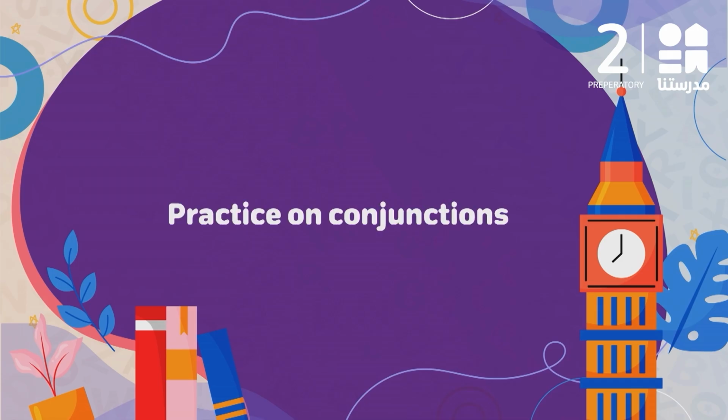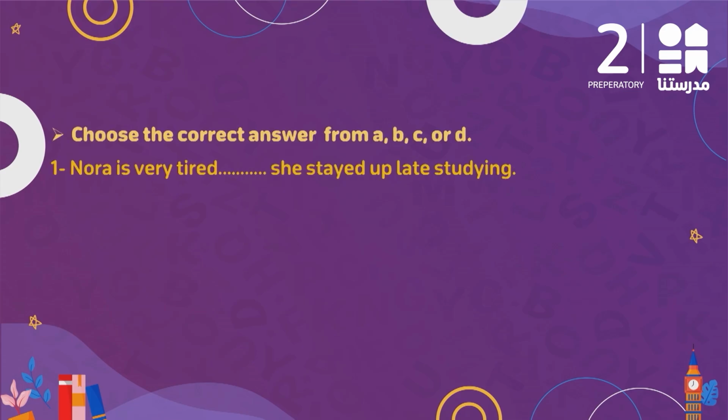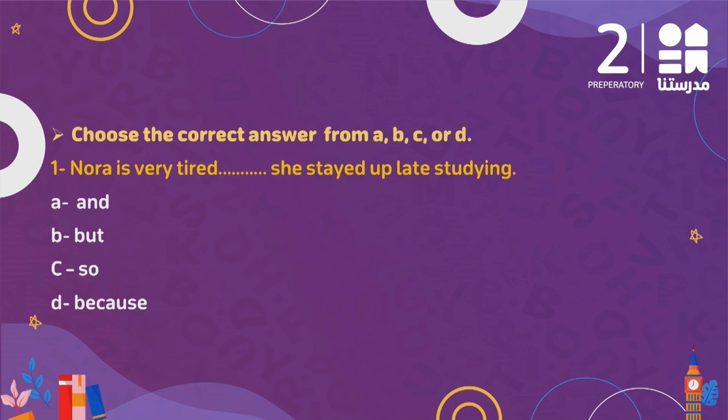Now let's practice on conjunctions. Choose the correct answer from A, B, C, or D. Noura is very tired. She stayed up late studying. Is it and, but, so, or because? Noura is very tired and she stayed up late studying, or but she stayed up late studying, or so she stayed up late studying, or because she stayed up late studying.